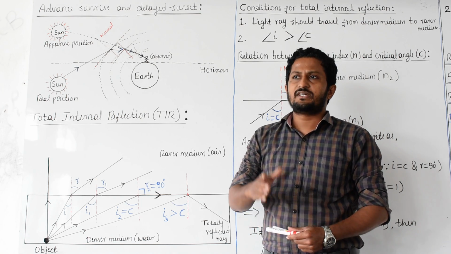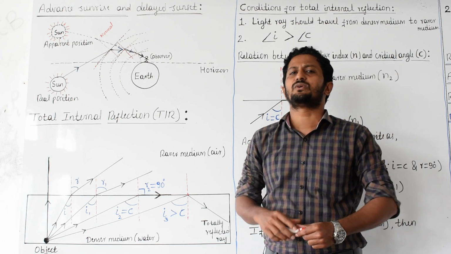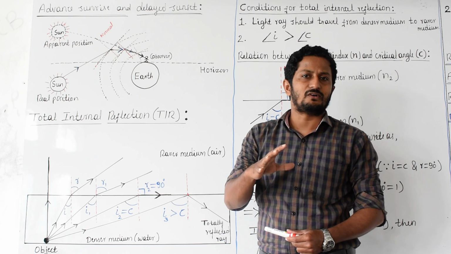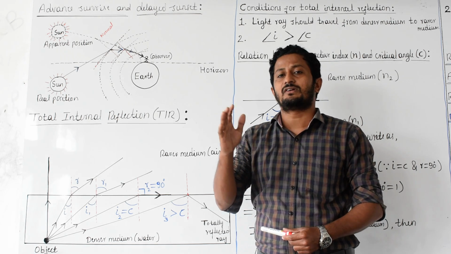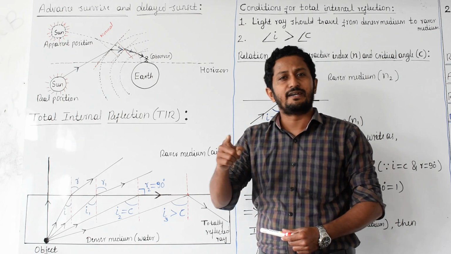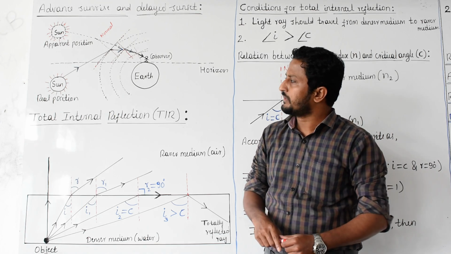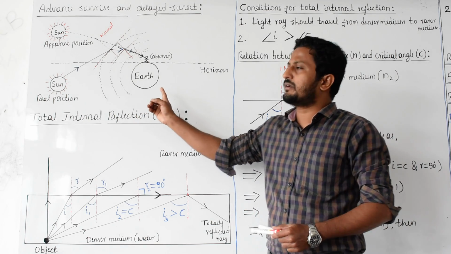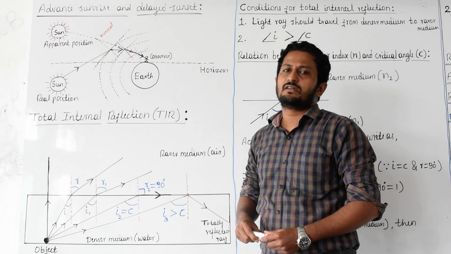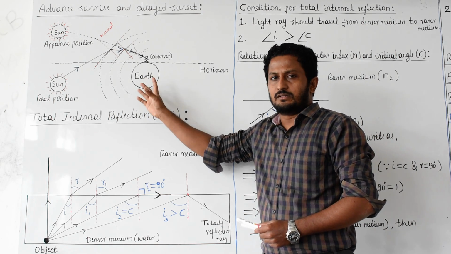See, during sunrise and sunset, something happens because of refraction of light rays coming from the sun entering the atmosphere of the earth. Just look at this diagram. This is the earth.